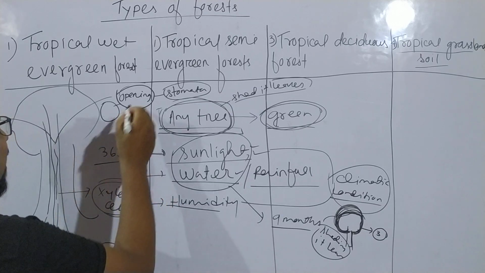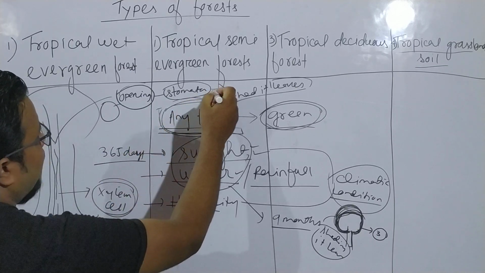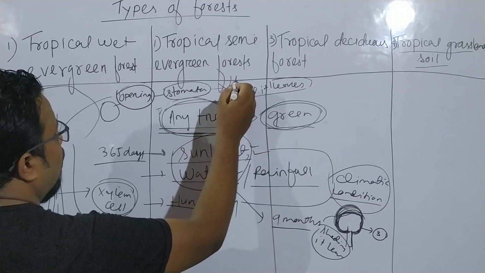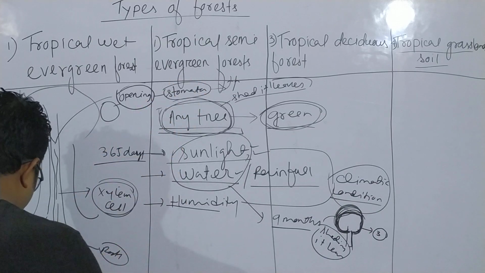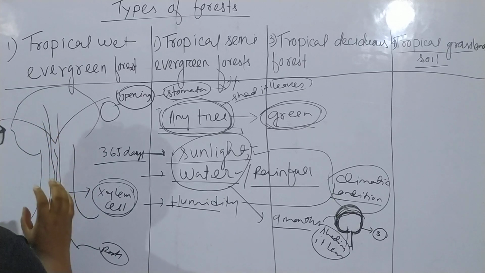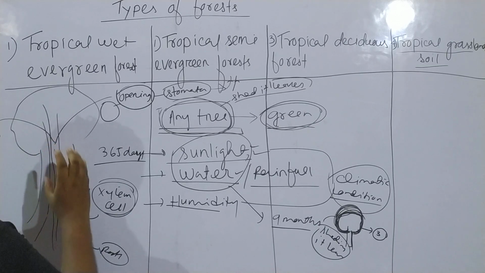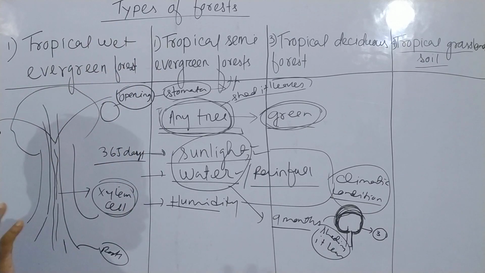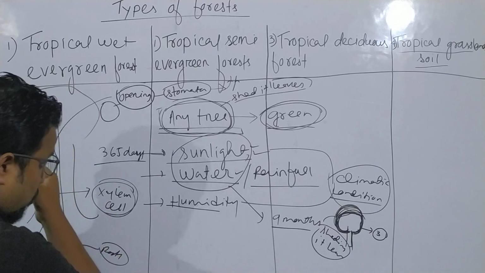Present in the leaf. And through this stomata, what is the plant doing? Through this stomata, the water is going to the what? Atmosphere. Water is going to the atmosphere. That means whatever excess amount of water is present in the plant, the stomata is sending this excess amount of water into the atmosphere. This process is called what? Transpiration.